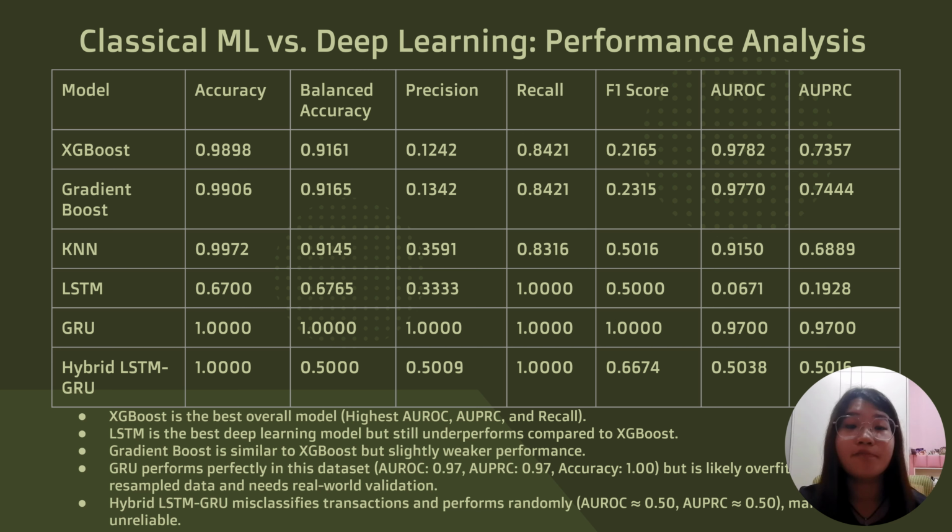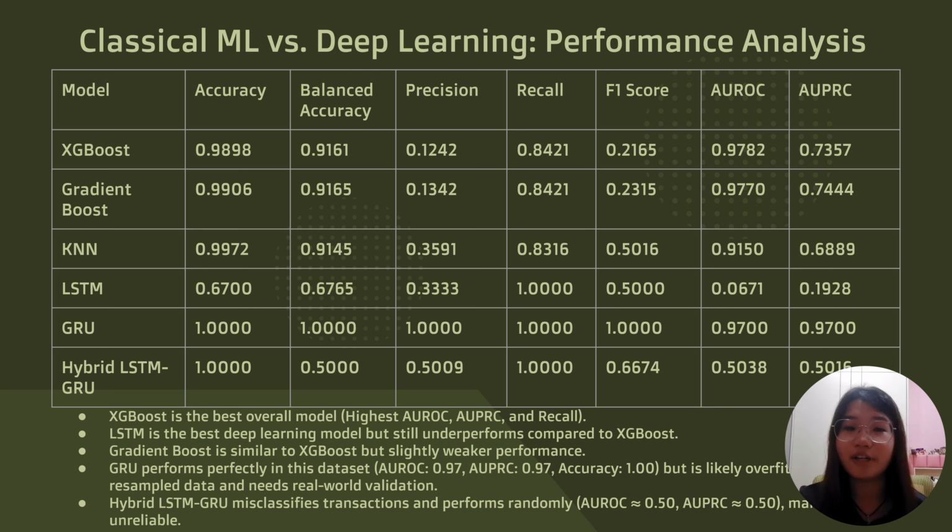GRU performs perfectly in this dataset with AUROC of 0.97, AUPRC of 0.97, and 100% accuracy, but these perfect scores might suggest overfitting, so it likely memorized the training data rather than learning the general fraud patterns. Thus, this needs real-world validation for its effectiveness. LSTM and hybrid LSTM-GRU fail at fraud detection.